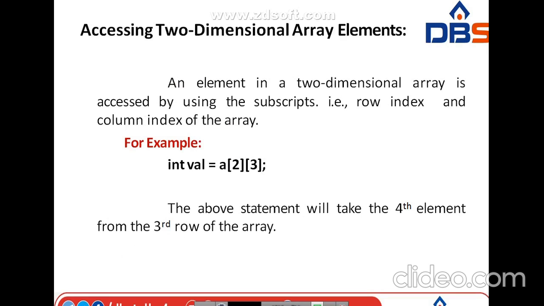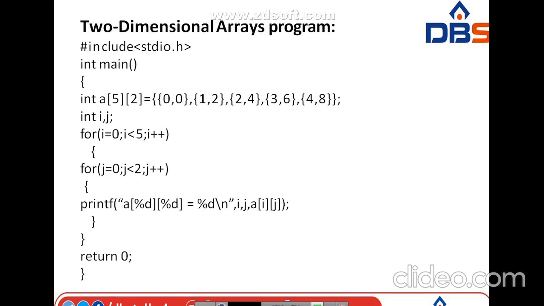Okay, accessing the two-dimensional array elements, here we are going to use the same two indexes. For example, the first one is the row index and the second one is the column index. Int value equal to a of 2, 3. The above statement will take the fourth element from the third row of the array. Here a of 2 means second row and third column, okay.